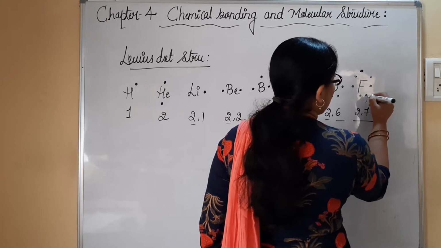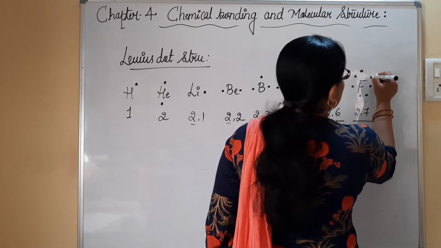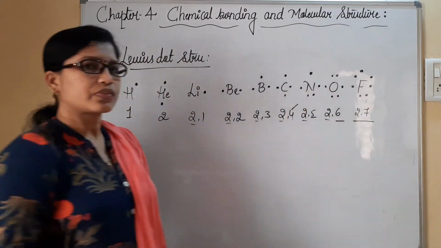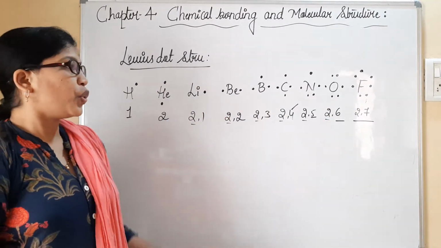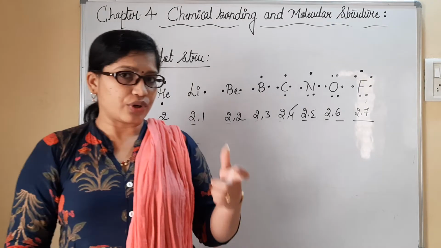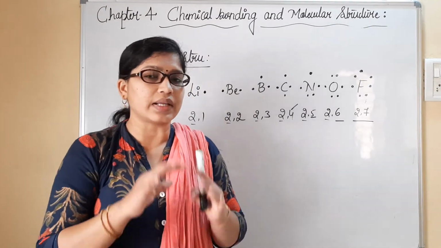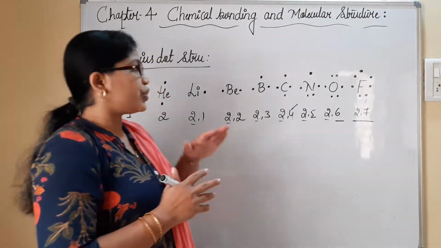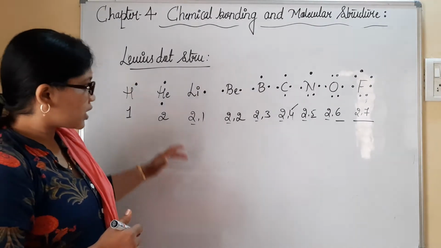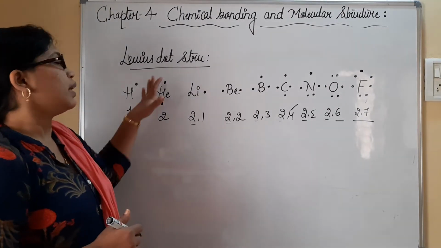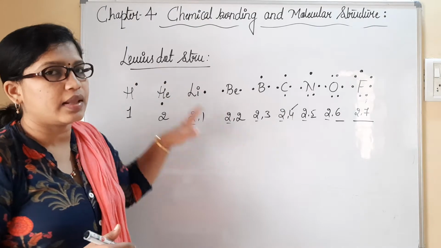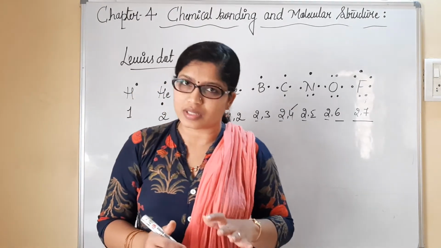So this type of representation of elements with their valence electrons, which mainly take part in chemical bonding, is done in this way. This explanation was clearly given by the scientist Lewis, and they are named Lewis dot structures.